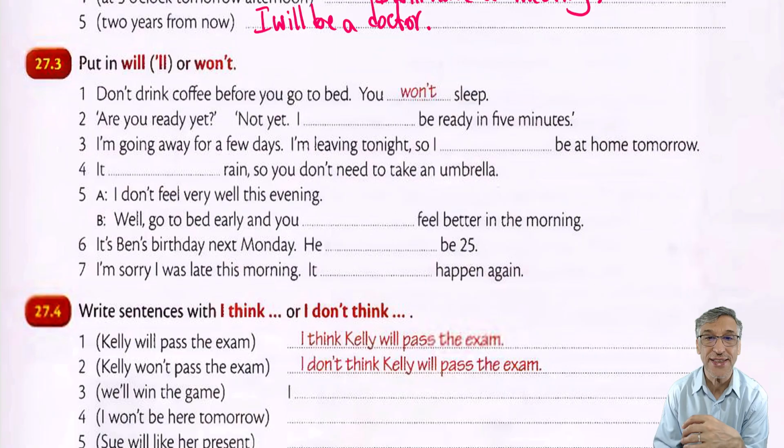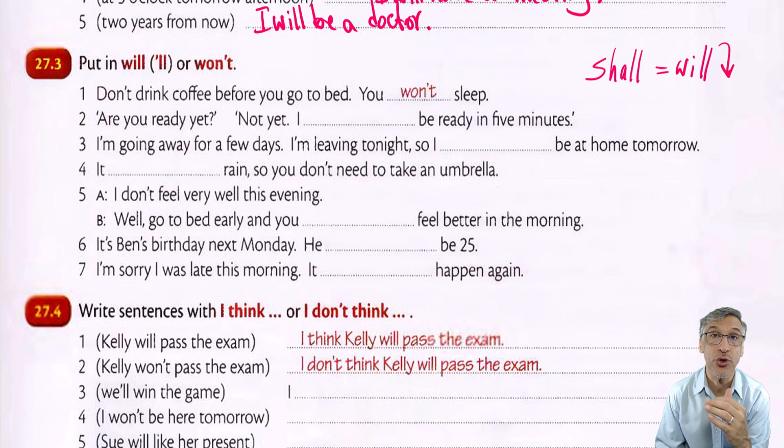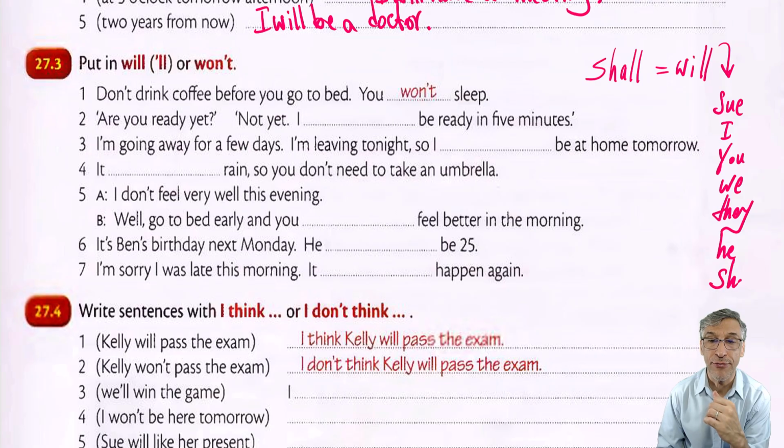Sometimes I can say shall instead of will, but I use will for all sorts of starters like Sue, I, you, we, they, and he. Sometimes we can say it for he and she. Maybe it is necessary. Okay, no problem. The will can support every form of starters.